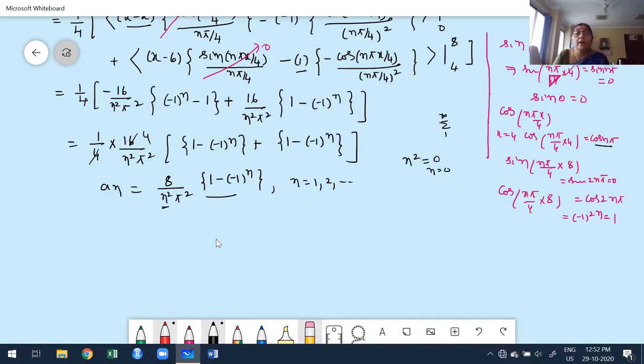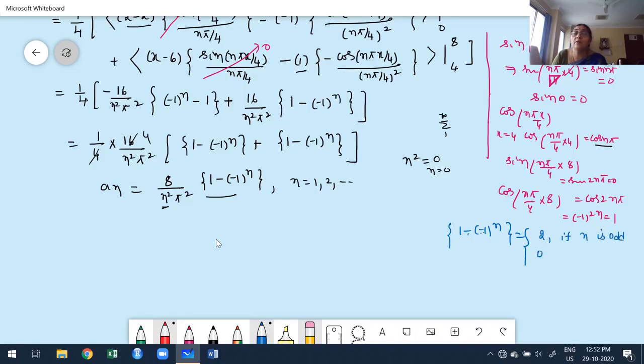Now what's the value of 1 minus minus 1 to the power of n? Observe carefully. Give the odd value. n is 1. Minus into minus, what we get? Plus 2. Put an even value. Minus 1 whole square, we get 1. 1 minus 1 is 0. This shows that it is 2 if n is odd.